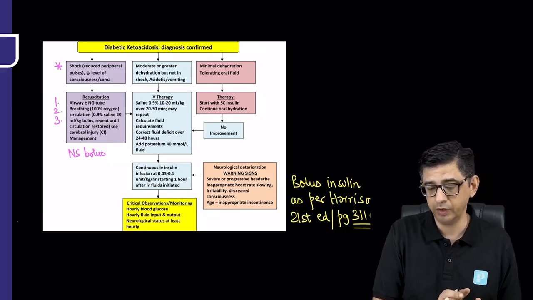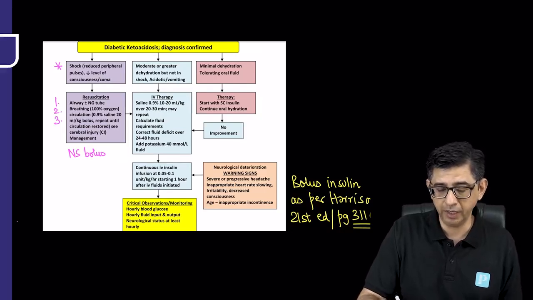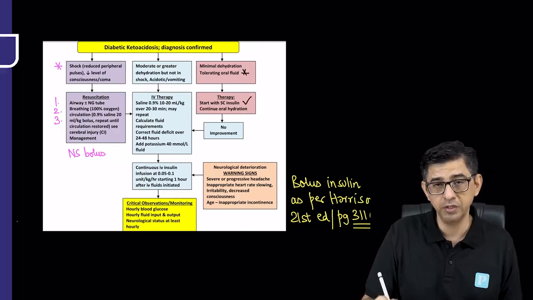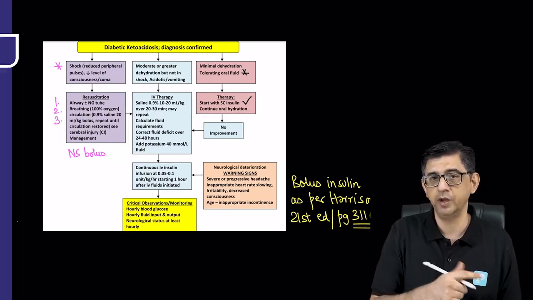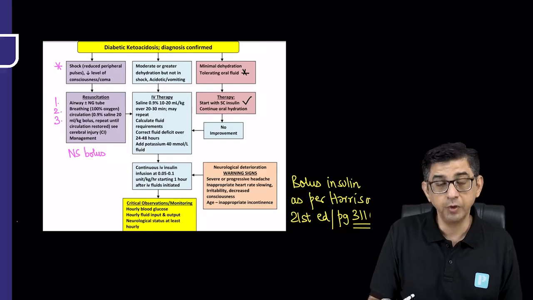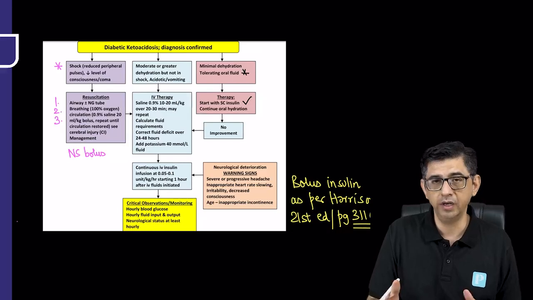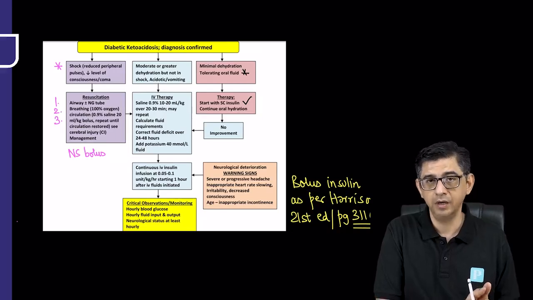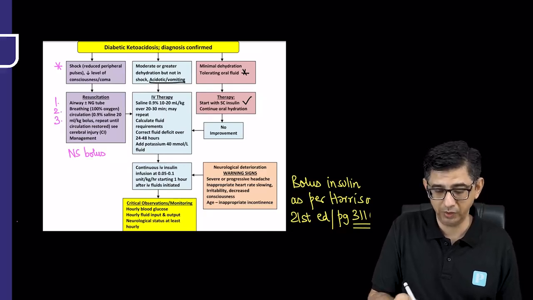On the other hand, if he talks about minimal dehydration and says that the patient can take orally, and asks what you will do in the patient, then you can use subcutaneous insulin. Remember, in the question that I shared before, asked in 3 different exams by 3 different authorities, subcutaneous insulin was in the options. But why was it not selected? One, in an emergency scenario, I need to give intravenous insulin. Second, my patient was having acidosis as well as coma. So he was fitting into this particular part of the discussion.